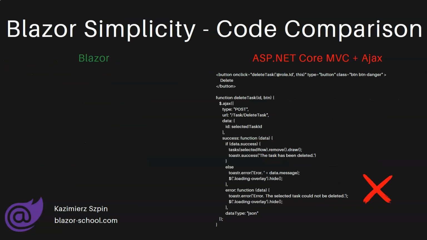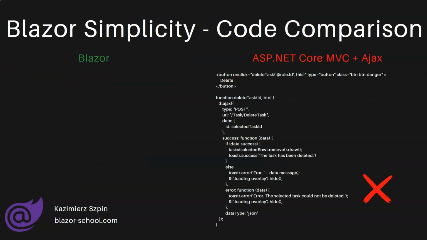Let's start with asynchronous calls. How was data deletion implemented in ASP.NET Core MVC without refreshing the page? Let's analyze this example on the right side. Here we have a standard button and an on-click event bound to the delete task function. Then this function had to be created in JavaScript, and here it is below, where we call Ajax, pass the method type, the endpoint to be called, pass the data, and specify what should happen if everything succeeds, meaning we need to redraw our table in the view, call some notification indicating the task was deleted, and also specify what should happen if an error occurs.